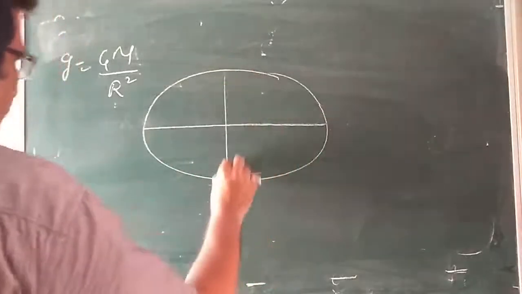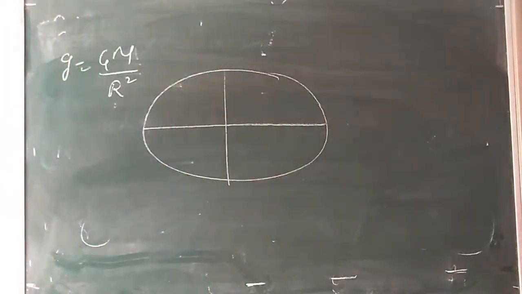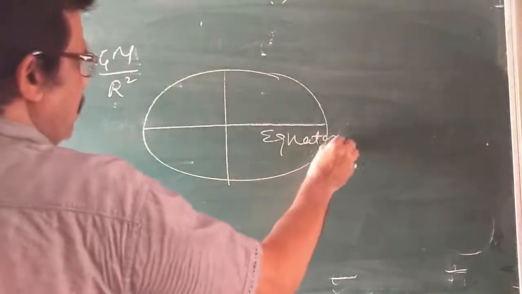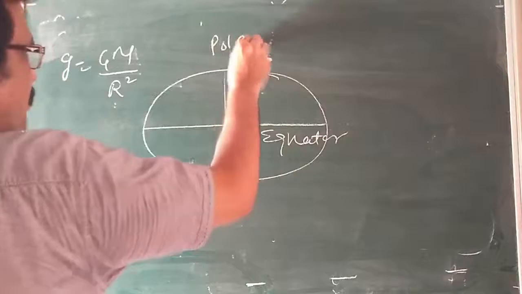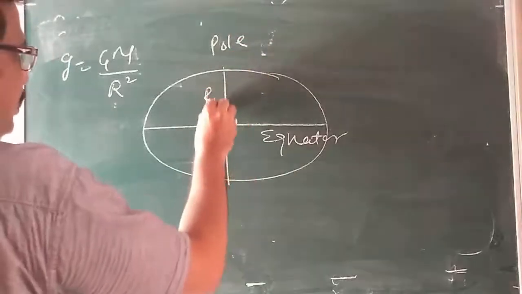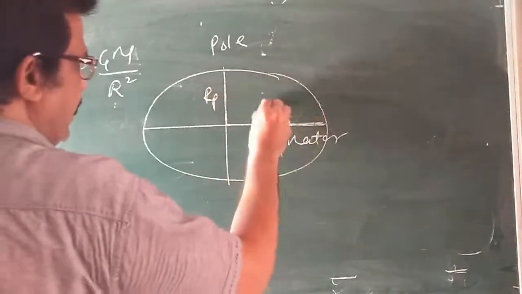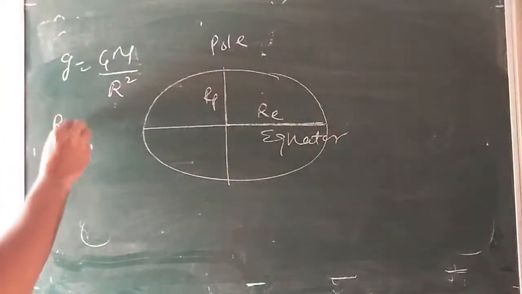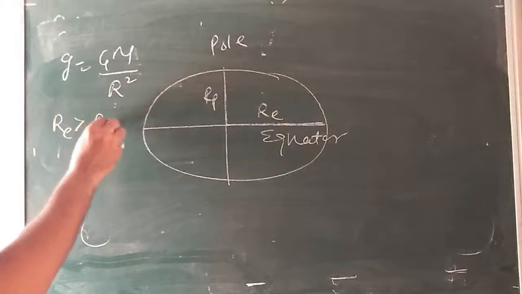Here and here are called the equator and the pole. Here is the equator. Here is the pole. The radius of the pole is Rp. The radius of the equator is Re. You can see Re is a little bit greater than Rp.